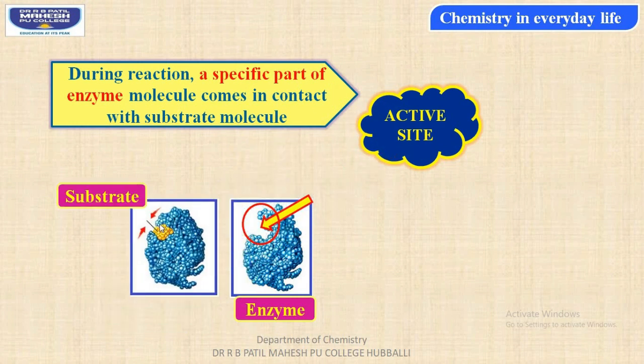As a result, when the substrate molecule occupies the active site, then enzyme activity starts and results in breaking of the substrate molecule. Always, students, enzyme and the substrate would have complementary structures with each other.